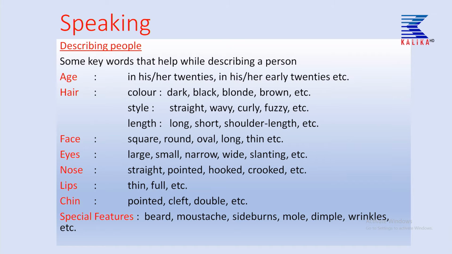So now let's come to special features. Even we use special features while describing a person, like beard, mustache, sideburns, mole, dimple, wrinkle. Sideburns means, children, the hair at the side, children. Long, especially for males, they use these sideburns.